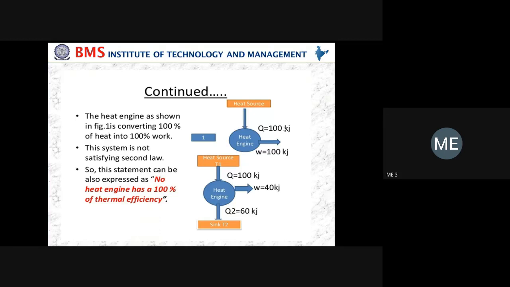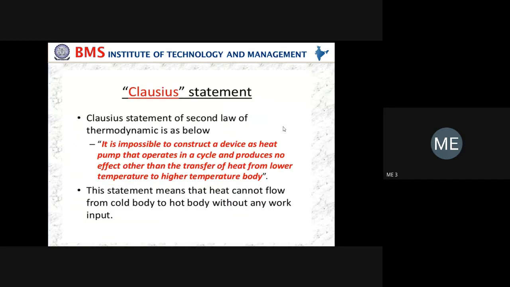Kelvin Planck statement is mainly related to the heat engine. Clausius statement is related to a heat pump and refrigeration. Heat never flows from lower temperature to higher temperature. It always flows from the higher temperature to lower temperature. The statement is: it is impossible to construct a device, as the heat pump, that operates in a cycle and produces no effect other than the transfer of heat from a lower temperature to a higher temperature body.